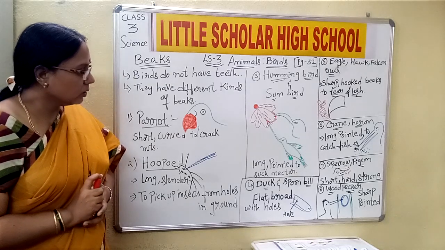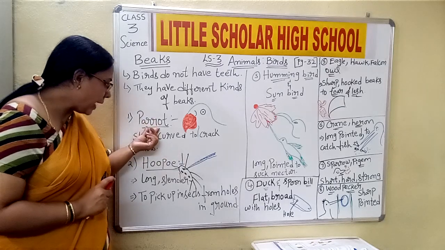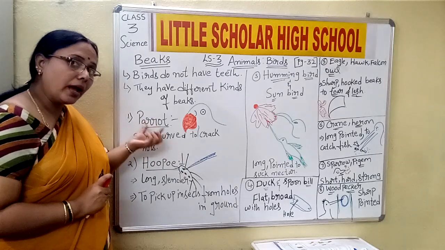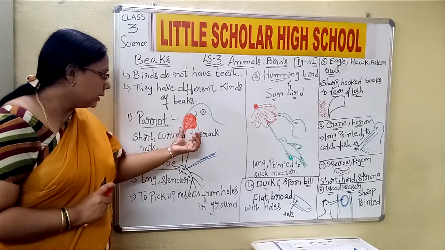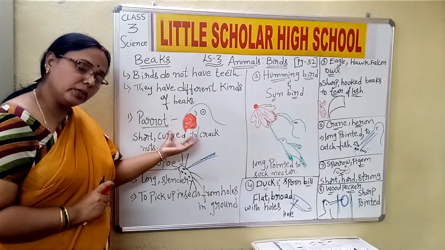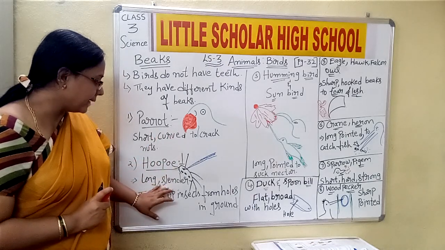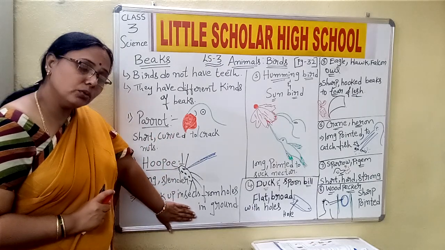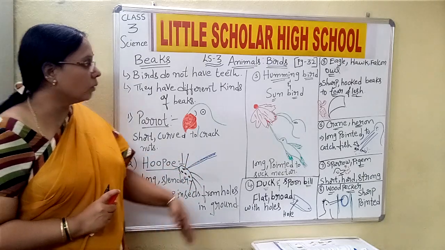It is very easy, but at the same time you should understand that for the parrot, you have to mention words like short and curved, and the beak is so to crack the nuts. When we talk about the hoopoe, it is long and slender because they have to keep the beak in the holes present in the ground.